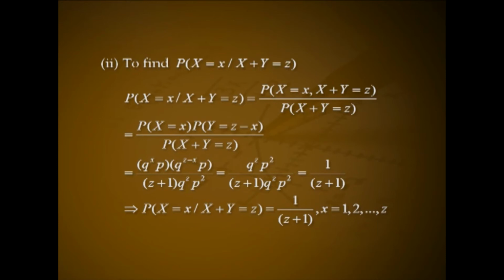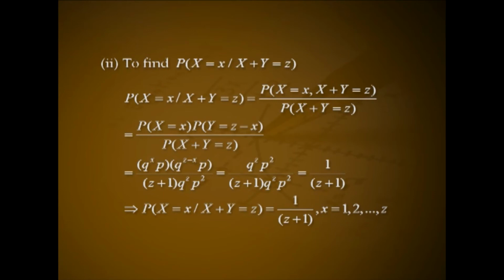That is P(X = x) · P(Y = z − x) divided by P(X + Y = z). That is q^x · p · q^(z−x) · p divided by (z + 1) · q^z · p². That is q^z · p² divided by (z + 1) · q^z · p². That is 1 divided by z + 1.